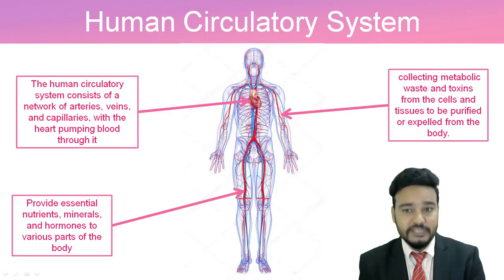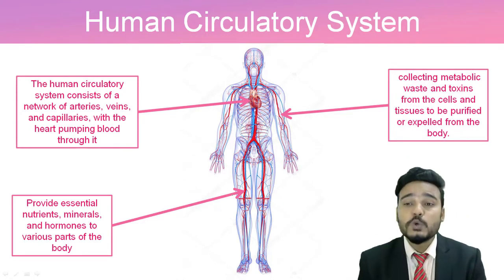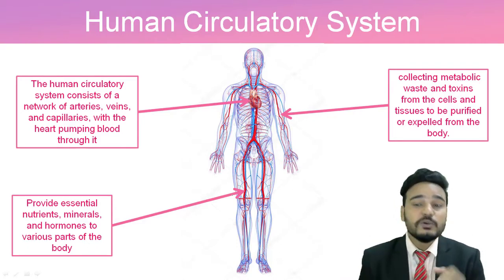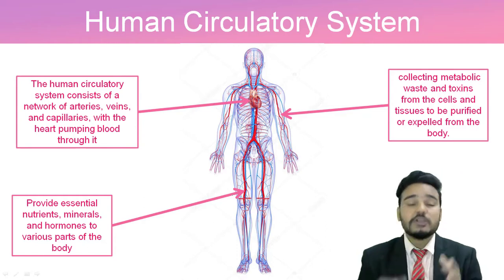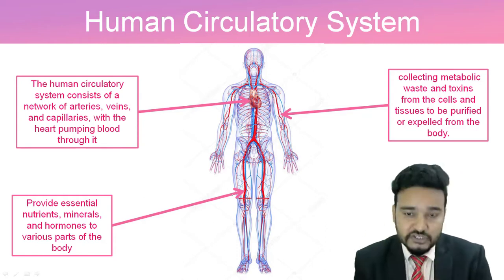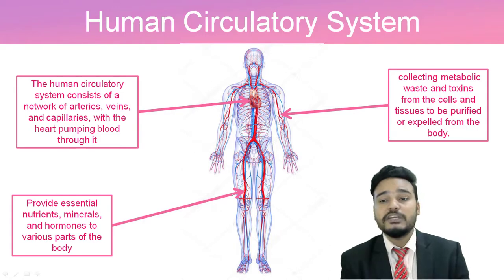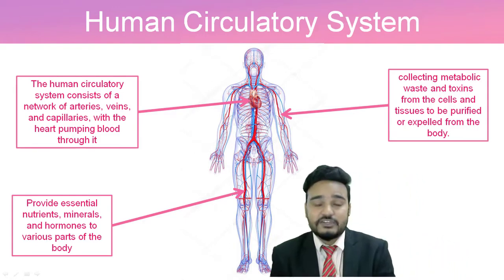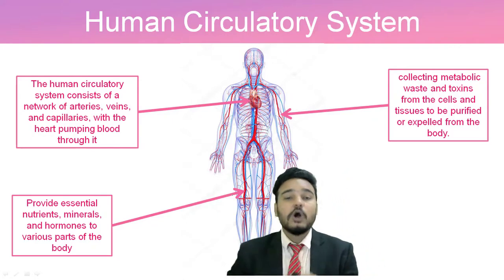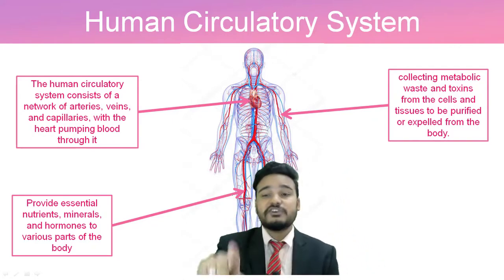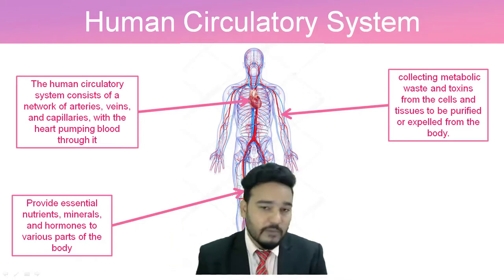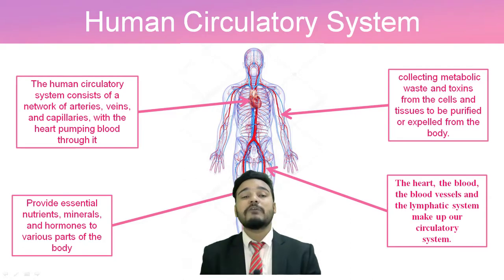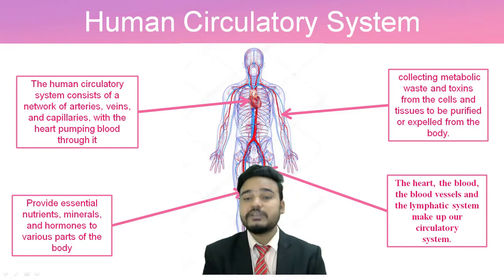And apart from this, it also collects the metabolic waste after digestion or metabolization, whatever waste remains, or the toxins that are generated in our body from our body cells and tissues. It collects them for purification or to send them to our excretory system to expel them from our body. That is also another function of our circulatory system.